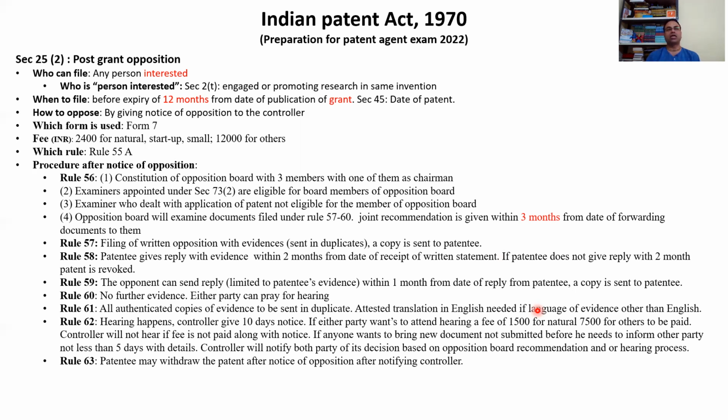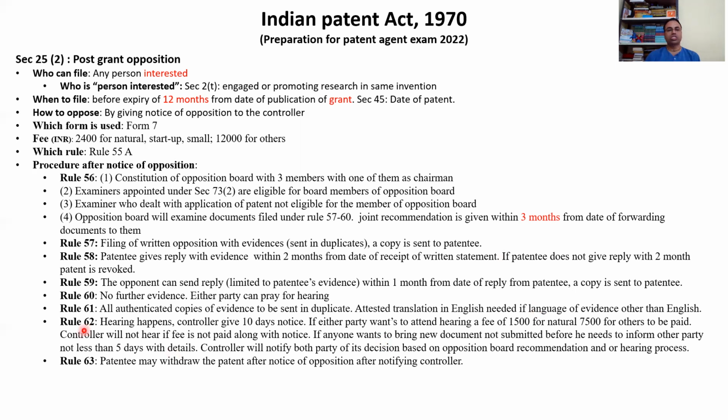So it could be in Kannada language, or Assamese language, or Hindi language, or Sanskrit language, or any other languages. And then we need to translate that into English and give the attested translation. We need to give that as evidence.